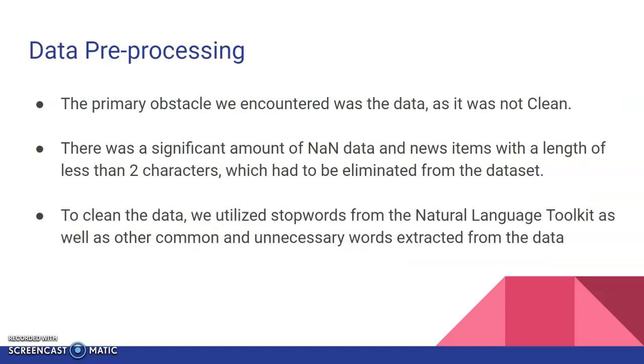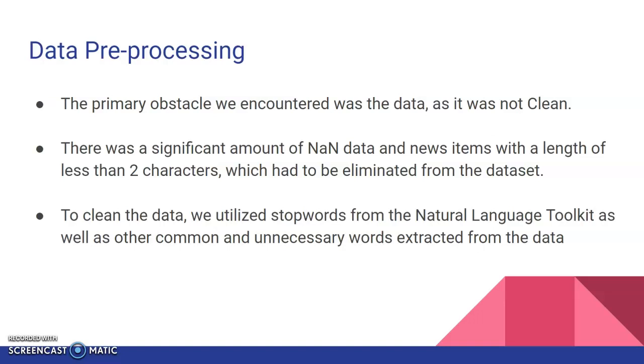Okay, so in terms of the data pre-processing, we noticed that the data is not clean and should be cleaned. There was a significant amount of non-data and news items with a length of less than 2 characters, which had to be eliminated from the dataset.